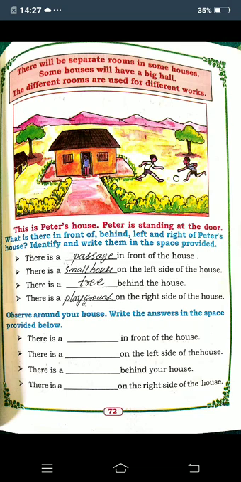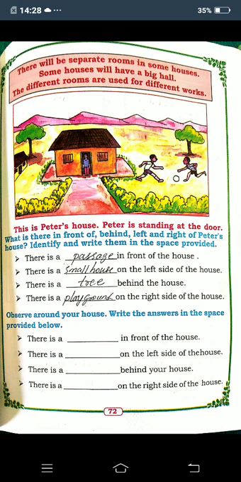No children? Another one, name the different parts of your house. Bedroom, kitchen, dining hall, bathroom, hall, guest room. No children? Next, already you know, I explained in the last class, where do you sit for studies? We sit in the study room, and in which room do you sleep? We sleep in the bedroom.